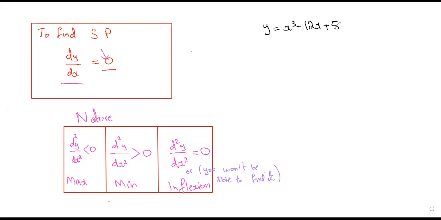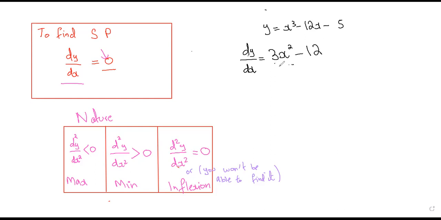How do we find the stationary points? Can anyone tell me? Yes, Munja? We differentiate this one. Very good. We will first differentiate and find the first derivative. So let me write it down properly. It is minus 5. We need to find dy by dx. That is going to be 3x squared minus 12.